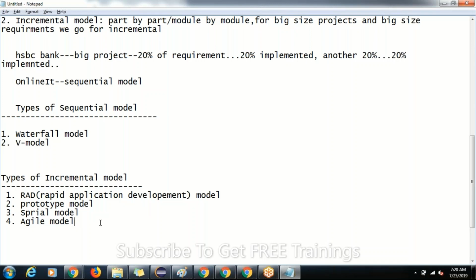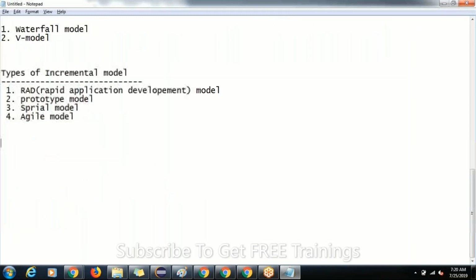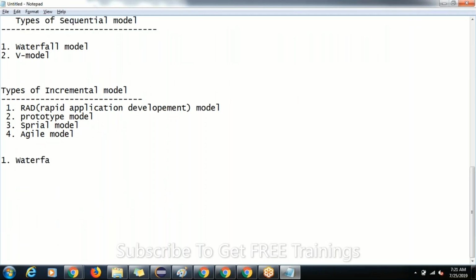Now let us discuss the waterfall model and the V model first. First, let us discuss the waterfall model.